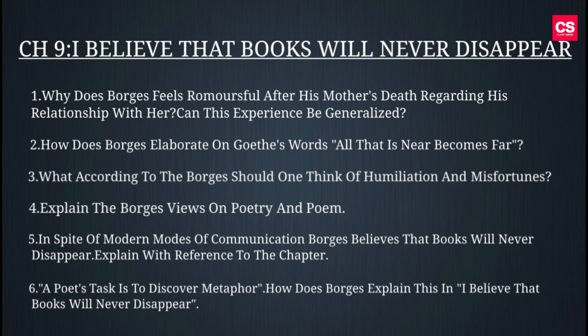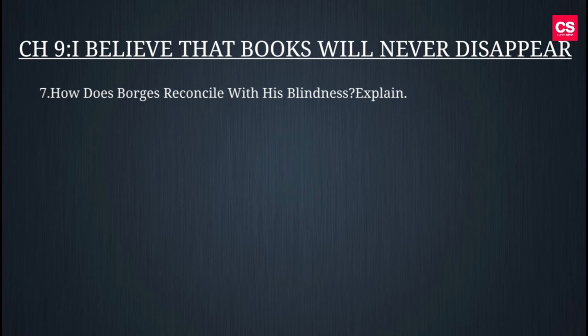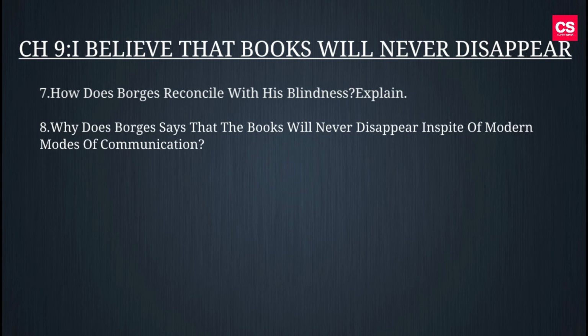Sixth question, a poet's task is to discover metaphor. How does Borges explain this in the chapter Books Will Never Disappear? Seventh question, how does Borges reconcile with his blindness? Explain. Eighth question, why does Borges say that books will never disappear in spite of modern modes of communication?